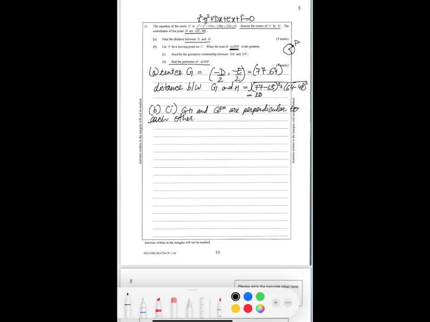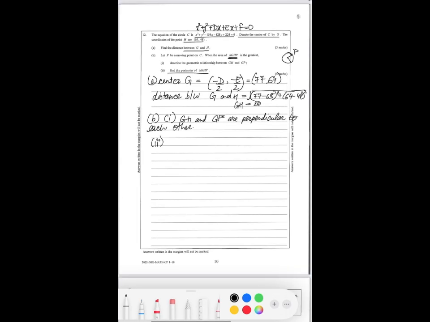So we already know the distance of GH. As we know that GH and GP are perpendicular to each other, and GP is the radius.